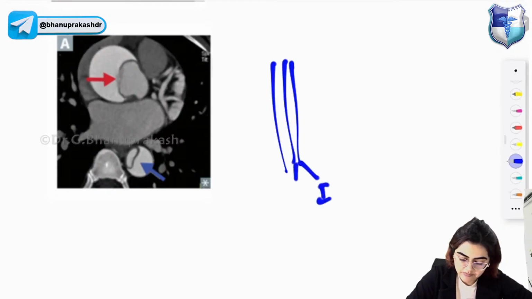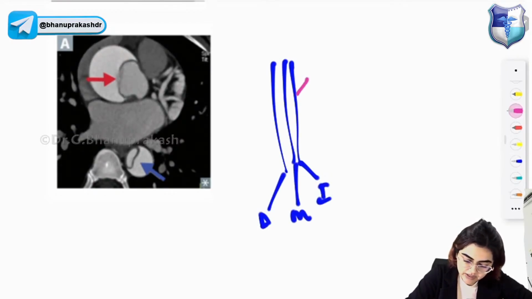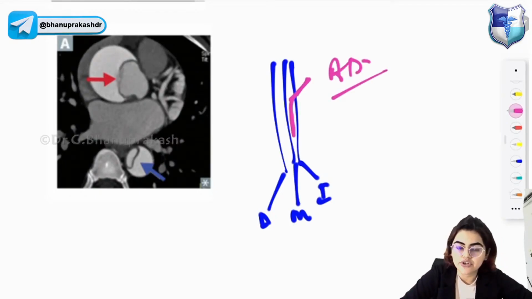When there is tearing of the intima layer, the blood will leak in between the layers, and there will be formation of aortic dissection. Aortic dissection is associated with hypertension, which is the most important risk factor.